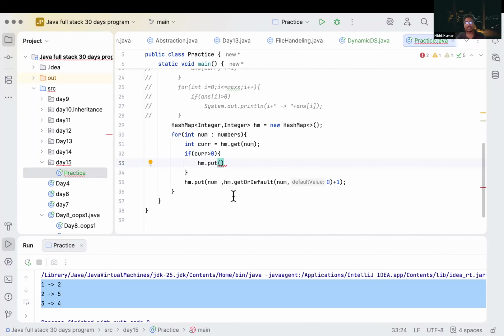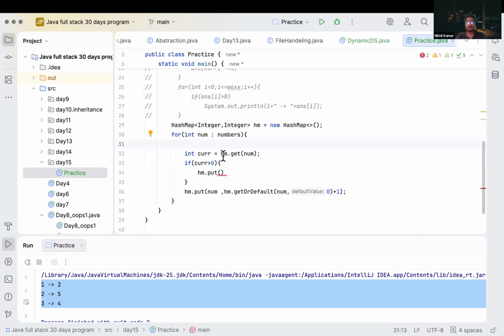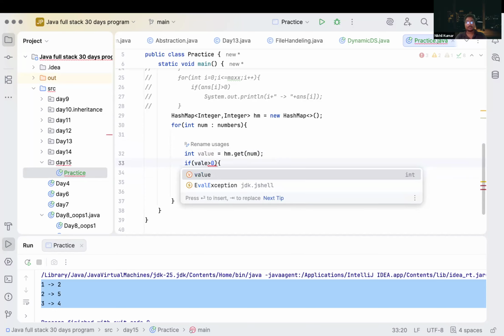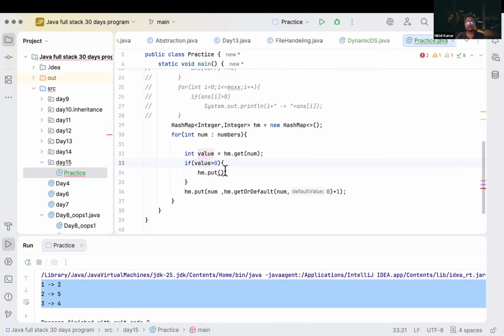Then what will we do? What is it giving us? Or we can say value, not current. This is the value of our key. We are fetching the value for our num key, correct? We are trying to fetch the value of num.